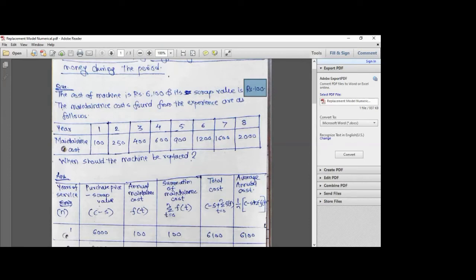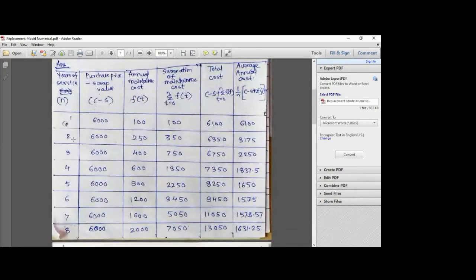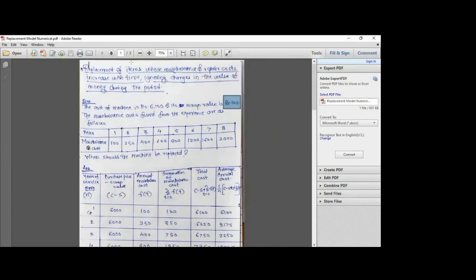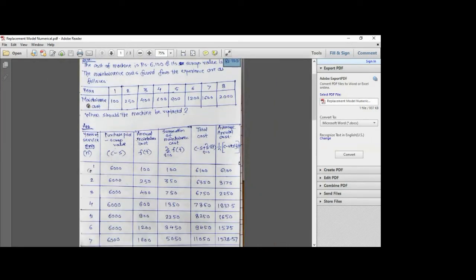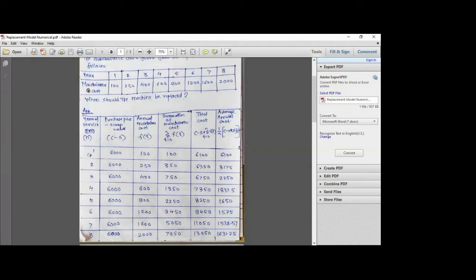So the minimum average annual cost is to be identified, but before that we have to identify the average annual cost, and then we can identify the minimum average annual cost. This type of numerical can be better solved with the help of a table, so I will be explaining it in the form of a table only. So this is the table.